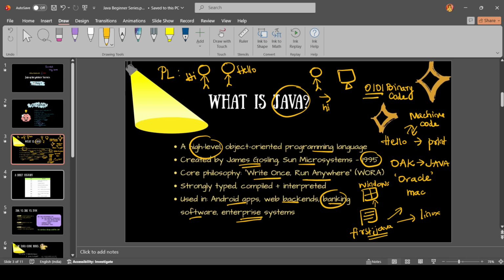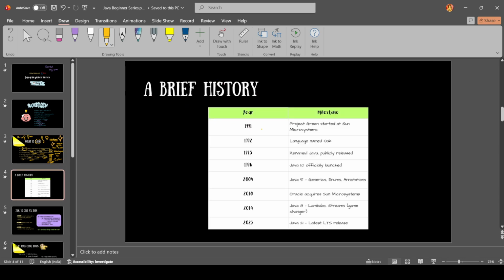Okay, moving on to the next, let's see a brief history. This project started in 1991 at Sun Microsystems, and it got its name Oak in 1992. Only in 1995 was it renamed Java and released publicly, nearly open source, so anybody can use it. Then it got versions like 1.0 and then 5.